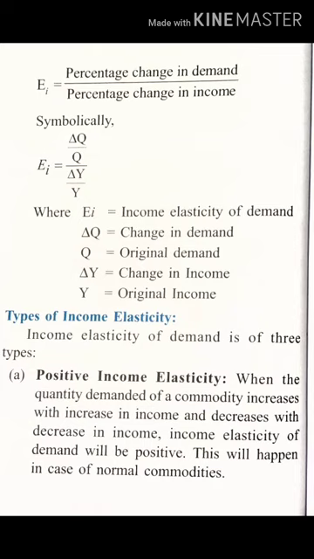Do remember, if it moves in the same direction, that is positive income elasticity. When the quantity demanded of a commodity increases with the increase in income and decreases with the decrease in income, income elasticity of demand will be positive. Okay. Now this will happen when? In case of normal commodities.